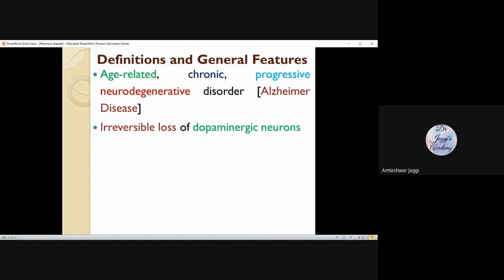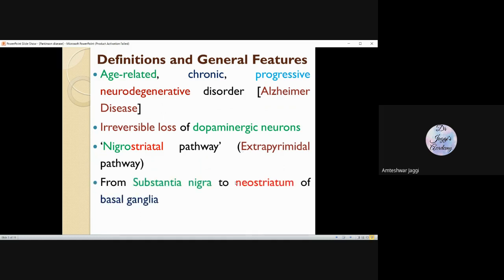So what kind of neurons are destroyed? There's a destruction of dopaminergic neurons, and these neurons are destroyed in an irreversible manner. And if we talk about the brain area, the nigrostriatal pathway is the one which is mainly affected. Nigrostriatal, there are two words, nigro and striatal. And this pathway is also called the extrapyramidal pathway.